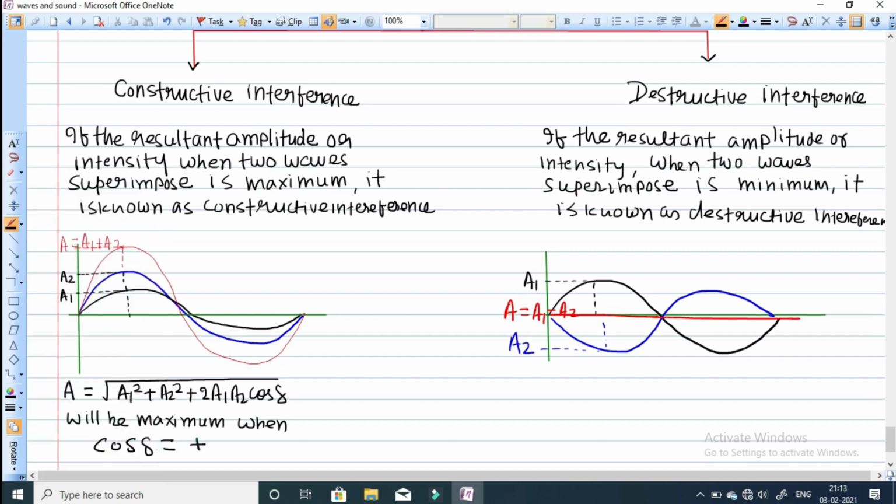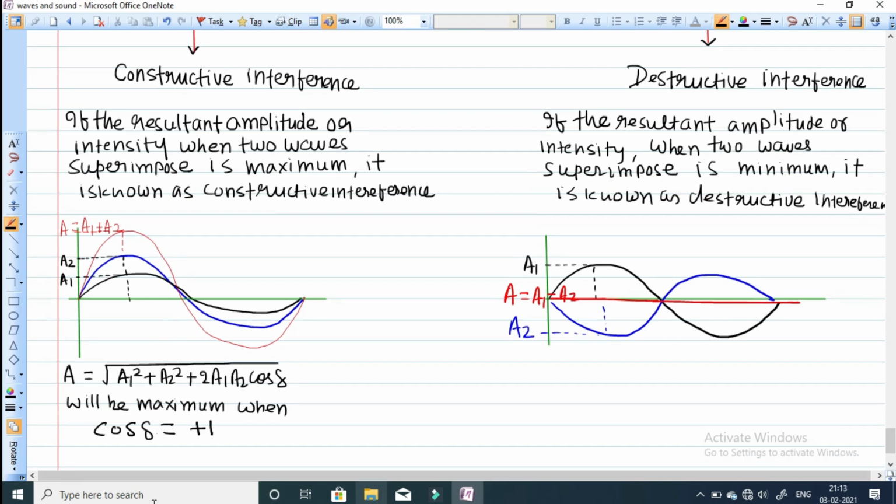And since it is a periodic function, so cos will take its maximum value at these numbers. First it will take cos 0 is equal to 1, cos 2 pi is equal to 1. Now all the even numbers of 2 pi, you will get the maximum value. Cos delta is equal to, just let me generalize this formula, cos of 2n pi, where n is the integer starting from 0, 0, 1, 2, 3.